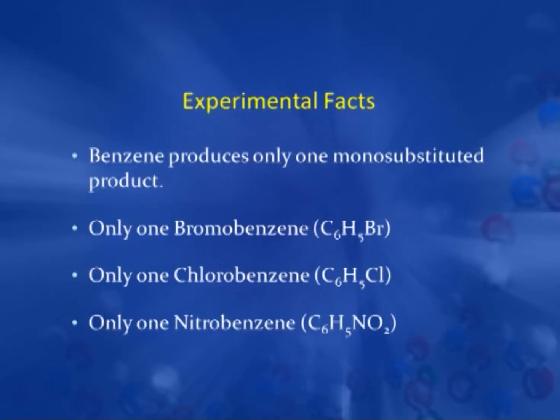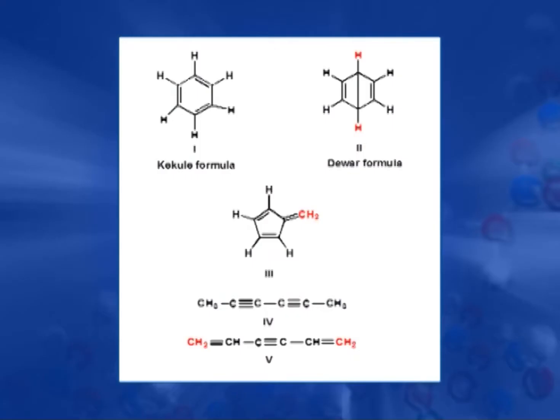mono-substituted product. So now, coming back to the structures, we look for the structure in which all the hydrogens are equivalent. In structure number 1, we have all equivalent hydrogens. In structure number 2, we have 2 types of hydrogens, so we should get 2 types of mono-substituted product. In structure number 3, we again have 2 types of hydrogens, so again it will give 2 types of mono-substituted product.